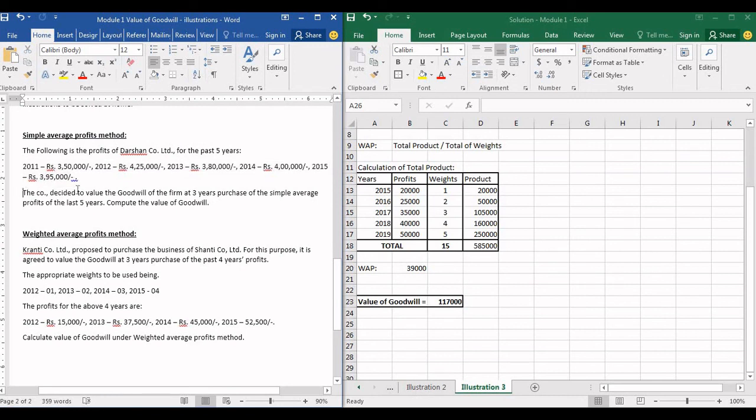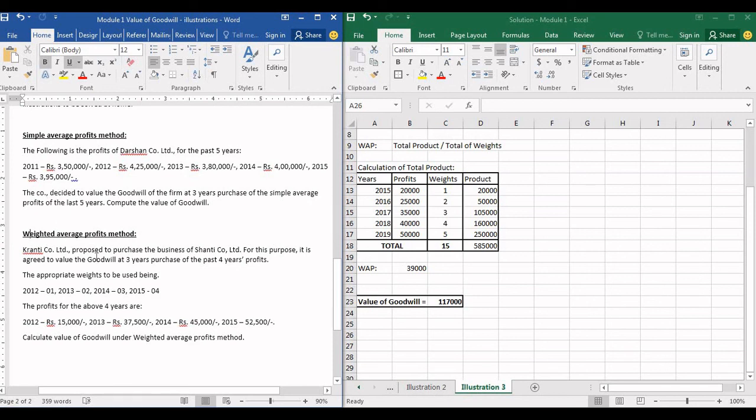To continue, the company decided to value the goodwill of the firm at 3 years purchase of the simple average profits for the last 5 years. So you will have to find out simple average profit of the last 5 years, and goodwill will be purchase of 3 years. That is, value of goodwill will be 3 years purchase of the simple average profits of last 5 years.